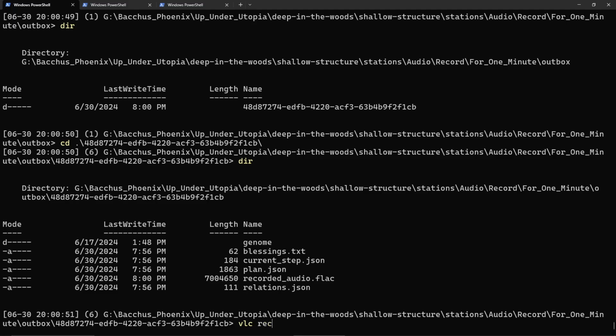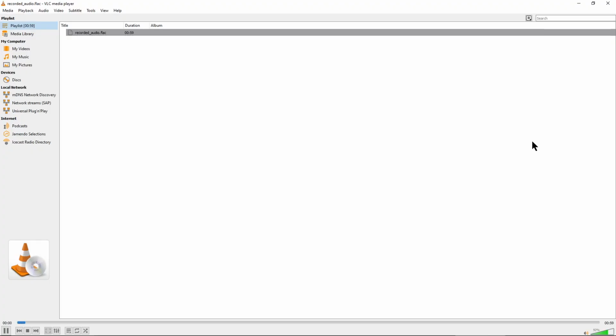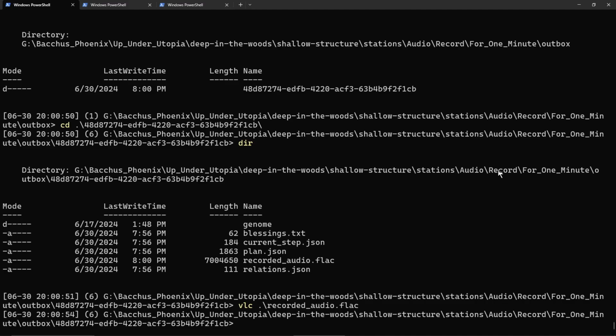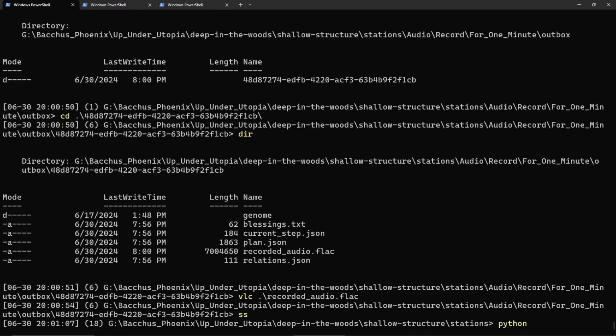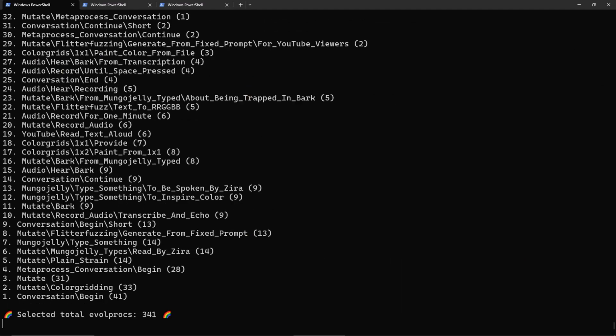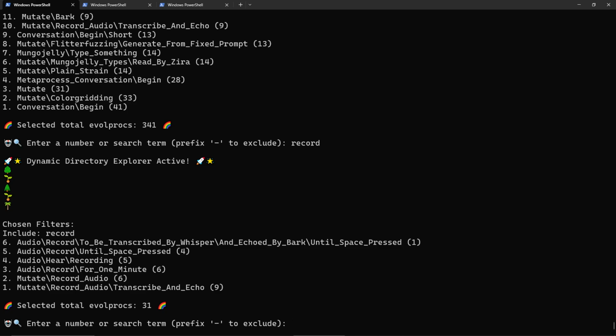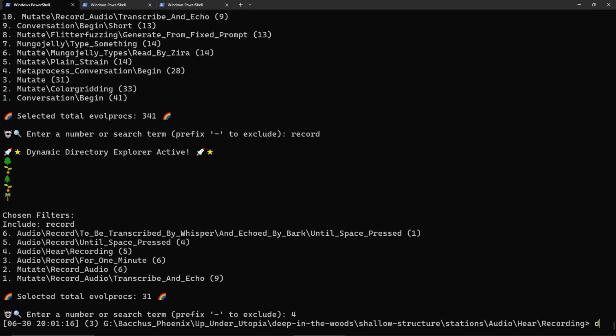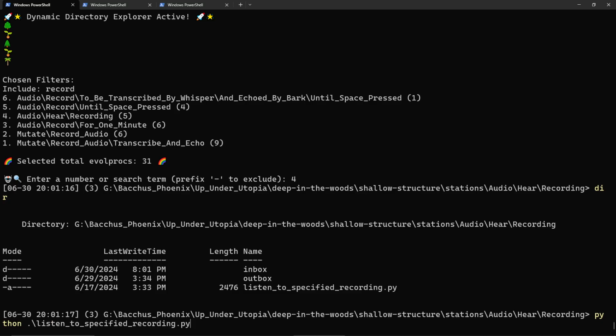All right, now it's recording. Is that from the 60 seconds? It says it gives me the RMS. I like how it gives me the RMS now. So that's right. Okay, so now that station exists. Are there lots of things to hear? Okay, let's listen to things until we get that one to see if it works.